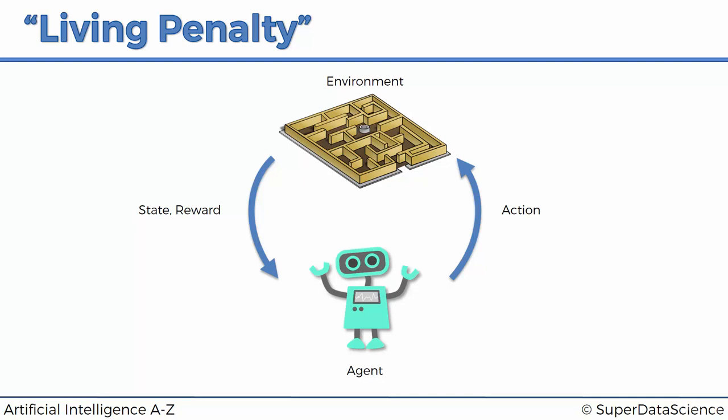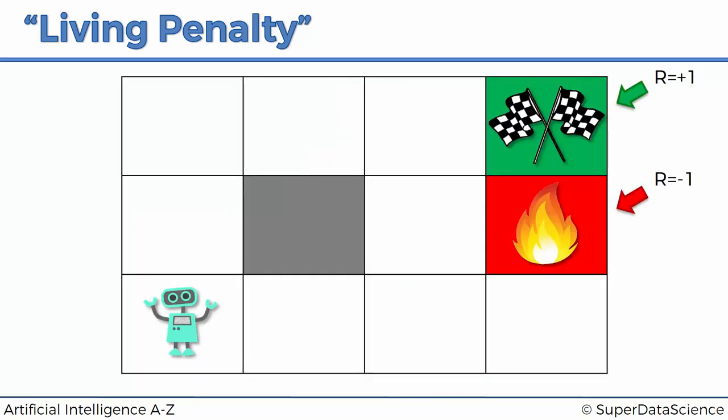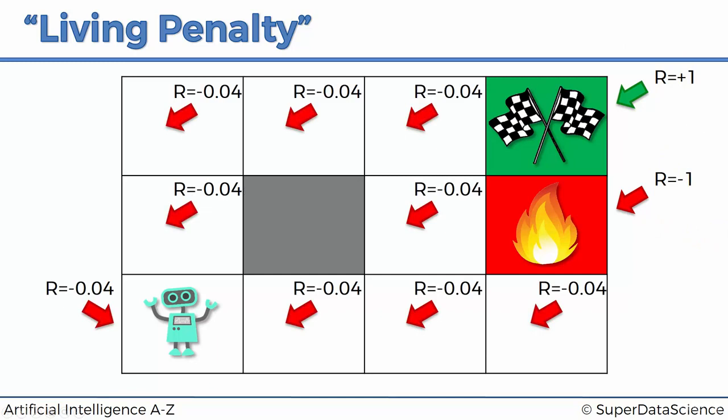And that's why we're going to introduce something similar into our example, a simplified version of that, but nevertheless a reward that is continuously given to the agent throughout the game, not just at the end. And the way we're going to do it is by looking at the other tiles. So right now we only have reward +1 at the final tile and reward -1 at the other final tile, the fire pit. But now we're going to add rewards in every single tile. We'll add a very small reward. It'll be -0.04, and as you can see, it's negative.